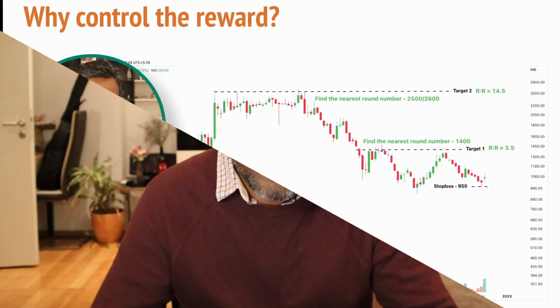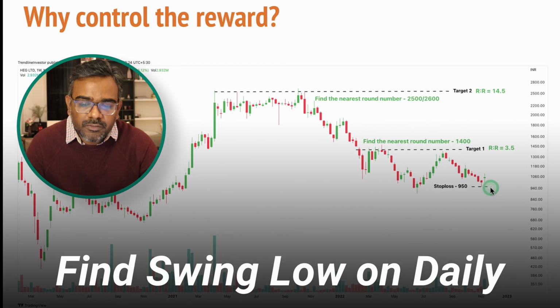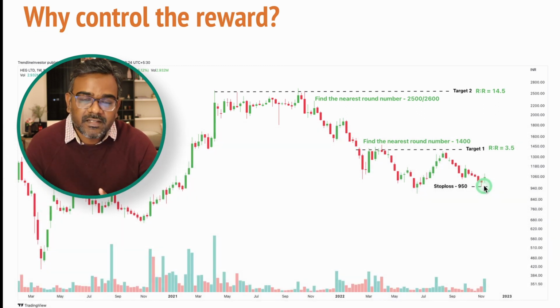So if you don't want to control the reward, this is how you should trade, find targets, like I'm going to discuss now. So first is, as always, find the swing low on the daily charts. Now here I have the weekly charts with me, but on the daily charts, you need to find the swing low and try to define a stop loss always on daily charts. Okay, that's the first step.